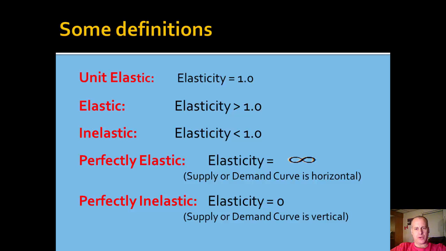If the supply or demand curve is perfectly horizontal, we say that this is infinitely elastic. And what we mean by this is that an infinitesimal decrease in price will bring an infinite decrease in quantity supplied or increase in quantity demanded. A perfectly inelastic demand curve or supply curve is vertical. In this case, demand or supply is not at all responsive to changes in price. So if we have a vertical supply or demand curve, the elasticity associated with that one is exactly 0.